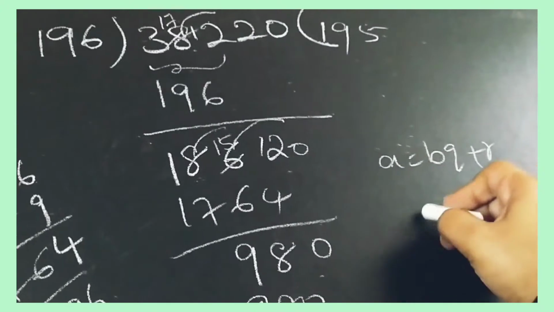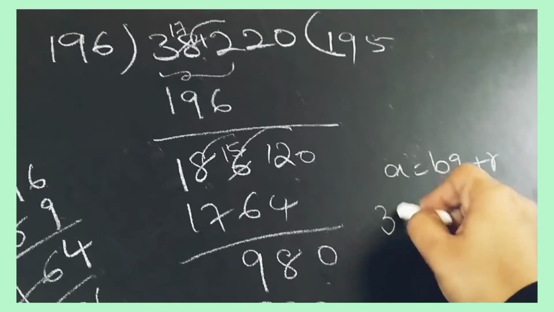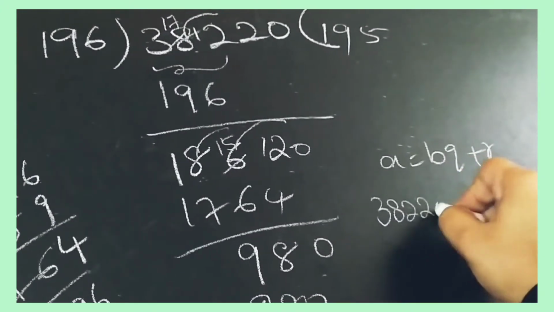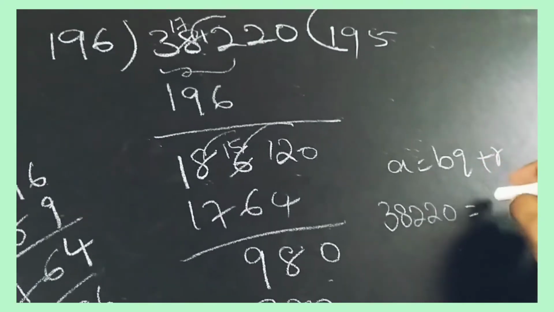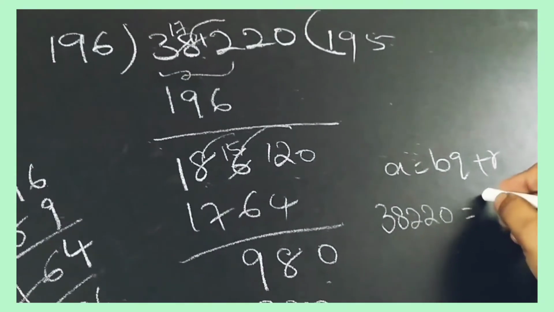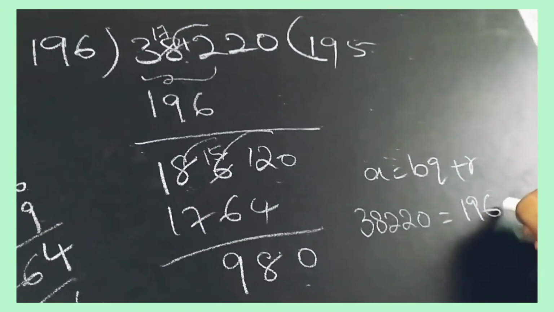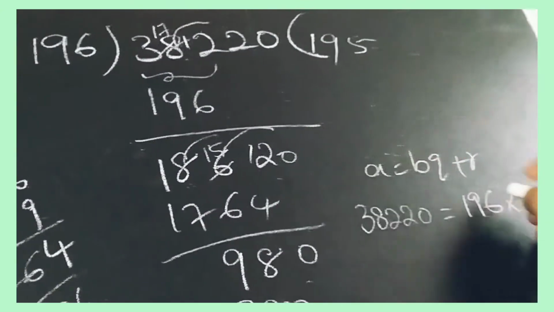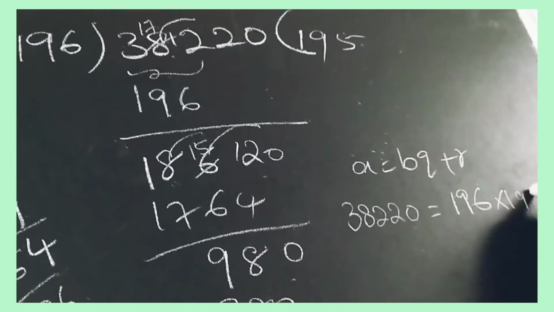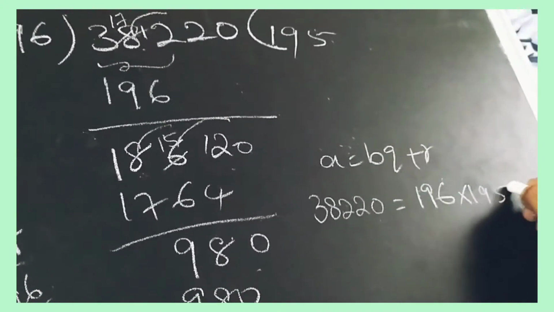What is the A here? A is 38,220. It is the dividend. A is the dividend now. So what is the divisor here? B means divisor now. Divisor is 196. Okay, 196 into what is the quotient? It is 195. What is the remainder?